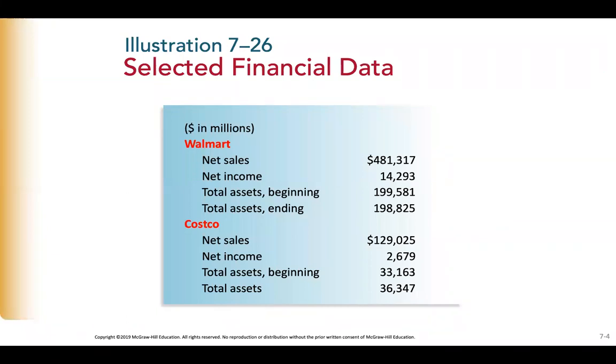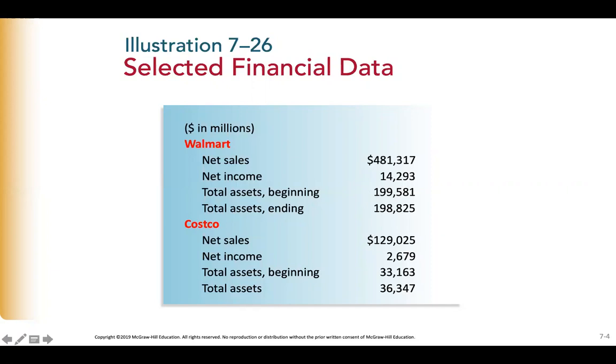So here's some selected financial data for the two companies. Take a moment and look at them. Notice Walmart has much higher net sales, higher net income, and higher assets than Costco. In looking at these two, would you assume that Walmart is more profitable because they have net income that is larger? Well, not necessarily. Walmart is also a much larger company than Costco, as indicated by their assets.